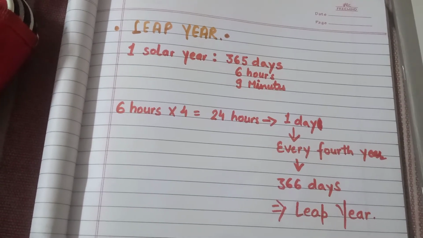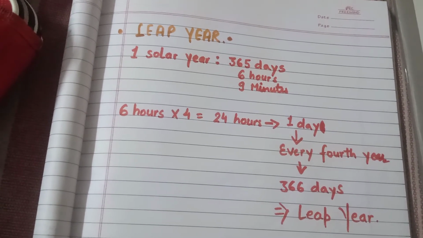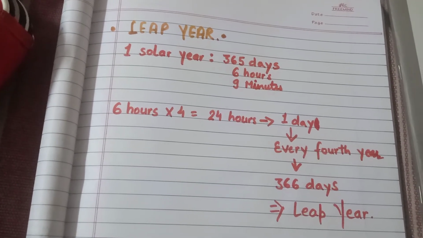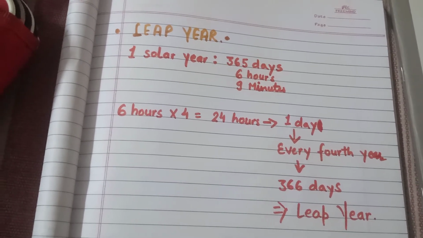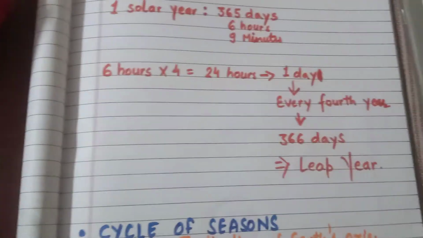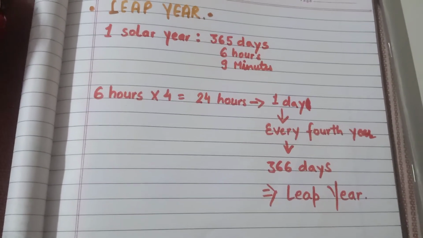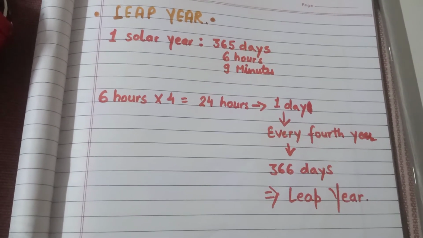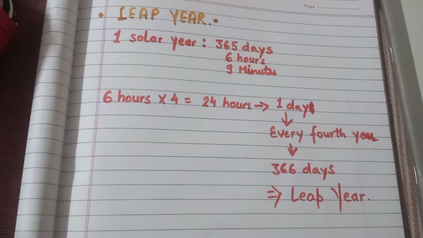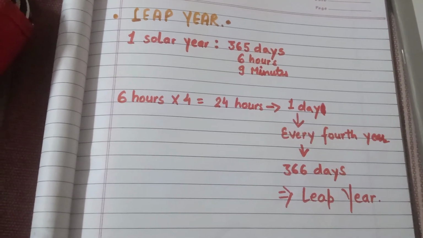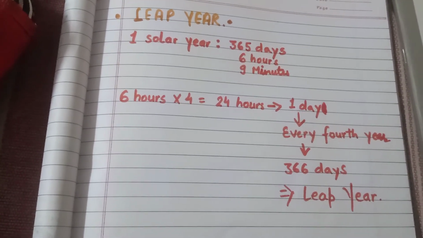Such a year is called a leap year. So a leap year occurs once every 4 years. 2016 was a leap year, followed by 2020. Now you will find which will be the next leap year.